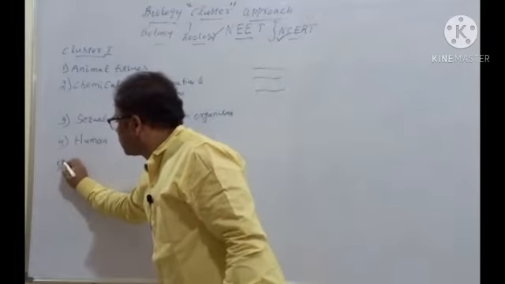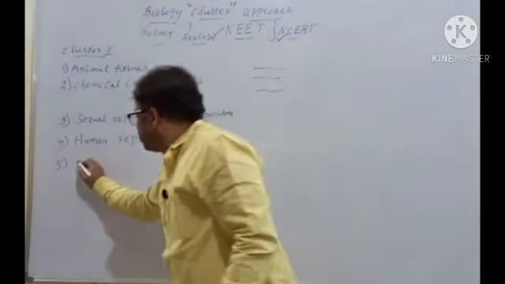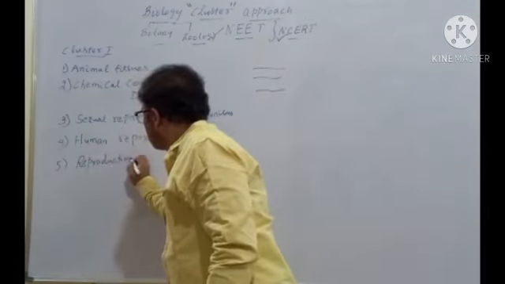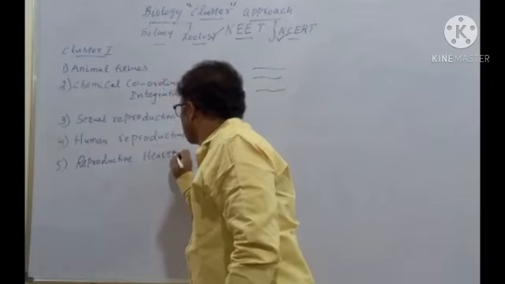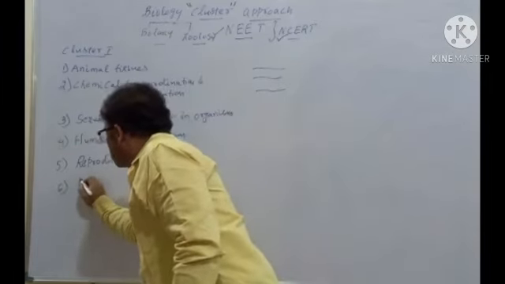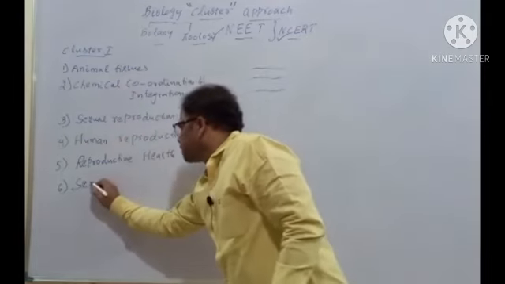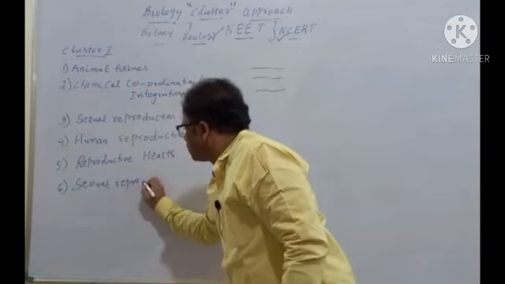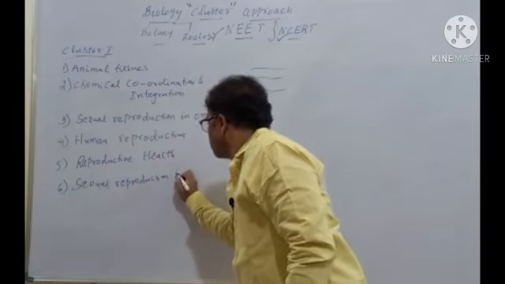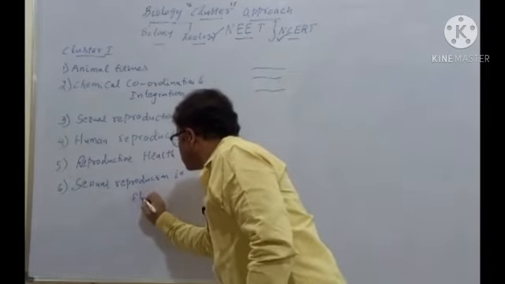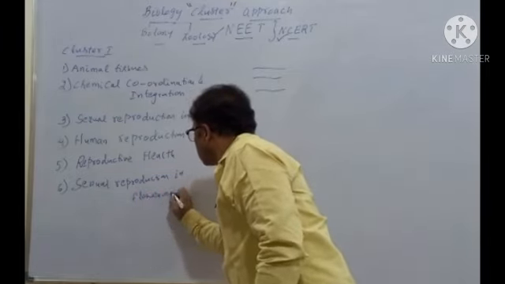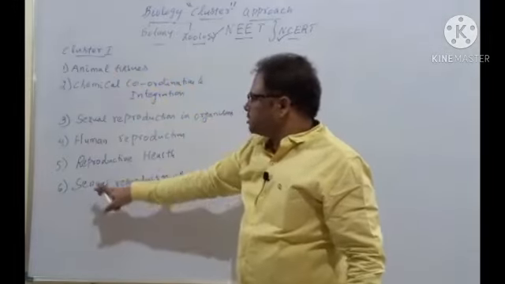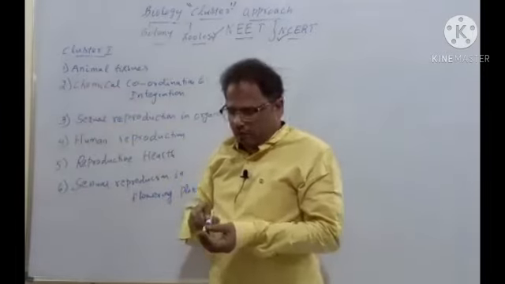Number 5, reproductive health. And number 6, sexual reproduction in flowering plants. So this covers the cluster approach, that is 6 chapters are covered. Clear?